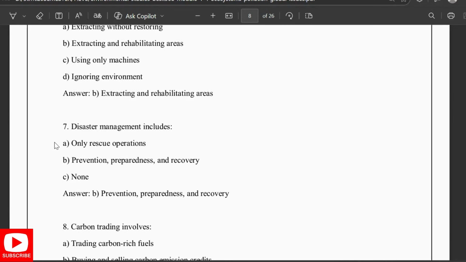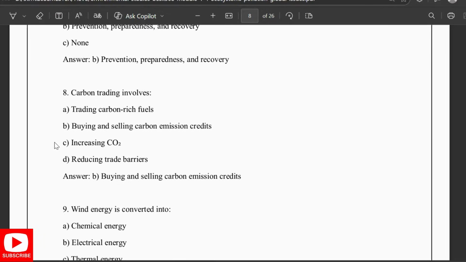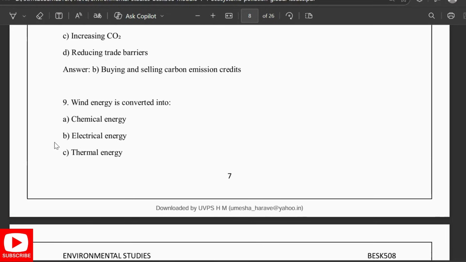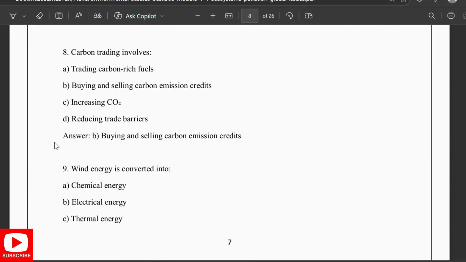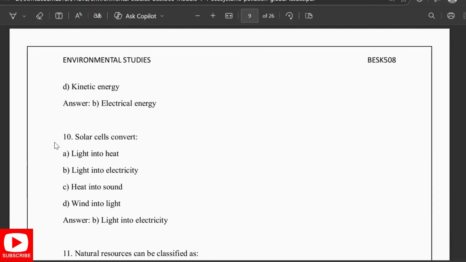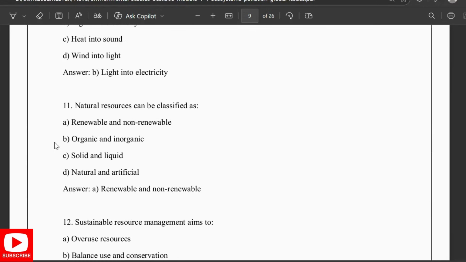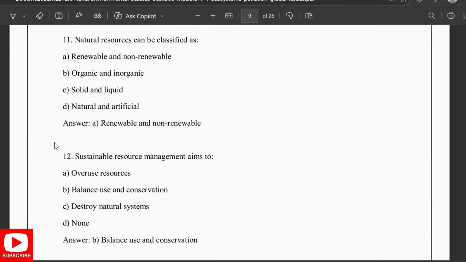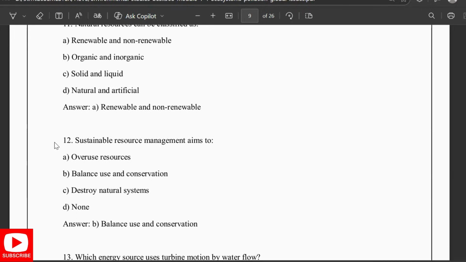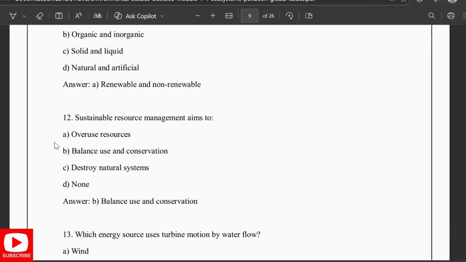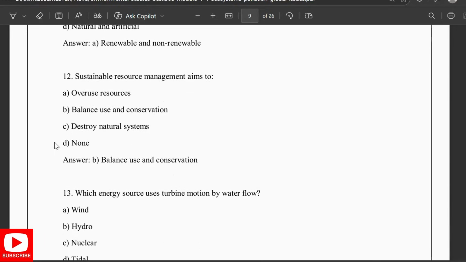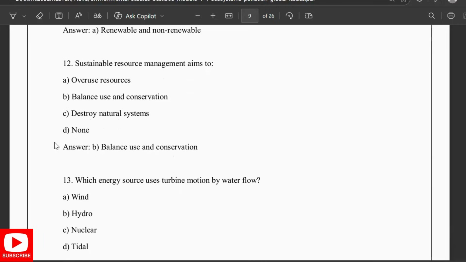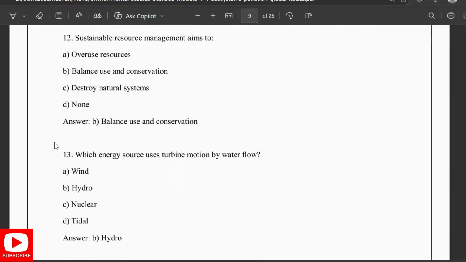Disaster management includes prevention, preparedness, and recovery. Carbon trading includes buying and selling carbon emission credits. Wind energy is converted into electrical energy. Solar energy converts light into electricity. The natural resources can be classified as renewable and non-renewable. Sustainable resource use aims to balance use and conservation. Hydro energy uses turbine motion by water flow.